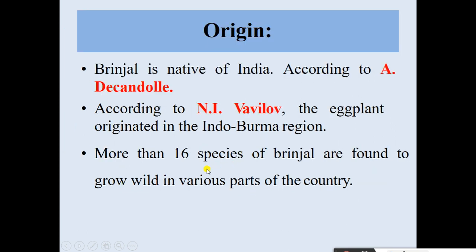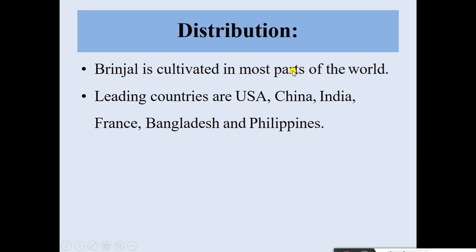Then origin of brinjal. According to De Candolle, it is native to India, and according to Vavilov, the eggplant originated in the Indo-Burma region. More than 60 species of brinjal are found growing wild in various parts of the country. Then distribution of brinjal: brinjal is cultivated in most parts of the world. Leading countries are USA, China, India, France, Bangladesh and Philippines.